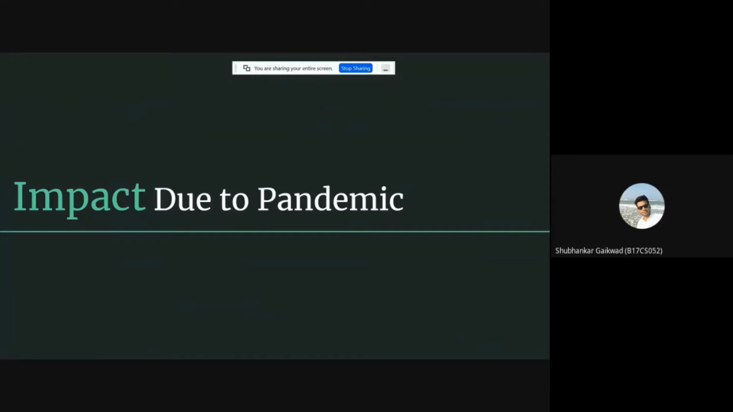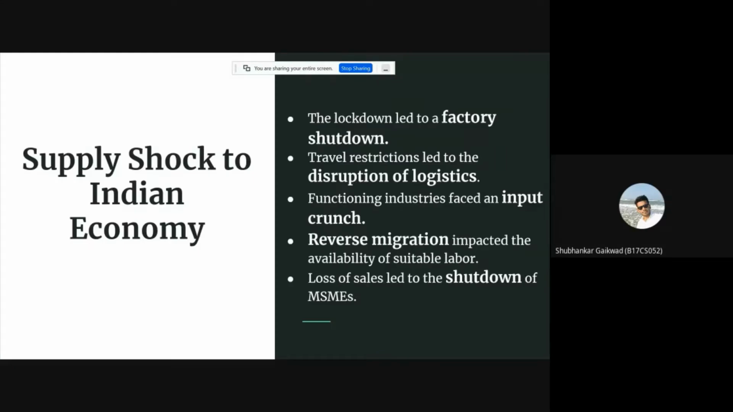So moving ahead, let us first see what were the impacts due to the pandemic. Some impacts on nationwide supply. As we all know, the lockdown led to a complete nationwide factory shutdown for all non-essential commodities. Moreover, the travel restrictions led to a huge disruption in logistics. The industries that were already functioning faced a huge input crunch.